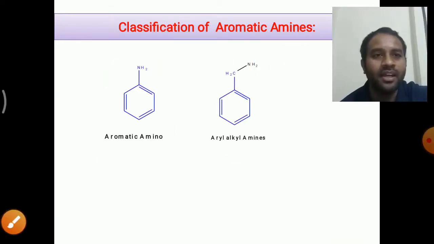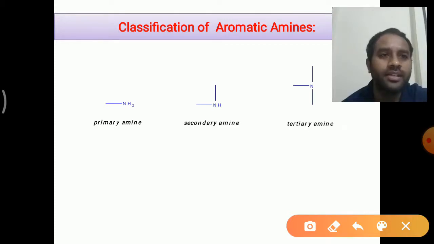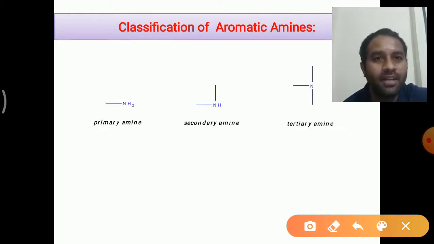right? And similar to aliphatic amines, our aromatic amines are also classified into three types: primary amines, secondary amines, tertiary amines. What are primary amines? Primary aromatic amines, in which the nitrogen atom is connected to one aryl group. Secondary amines means in which the nitrogen atom is connected to two aryl groups. Such amines are called aromatic secondary amines. Similarly, in tertiary aromatic amines, our nitrogen atom is connected to three phenyl groups, right?